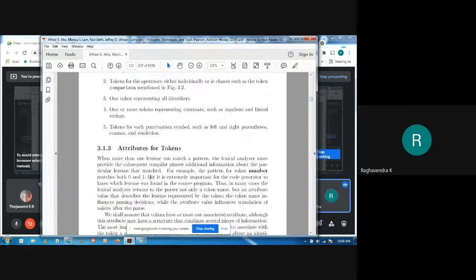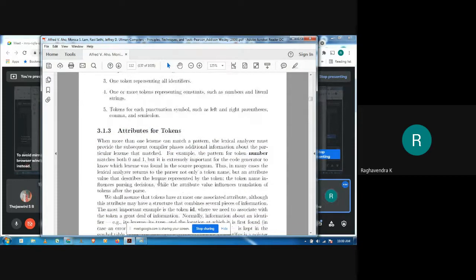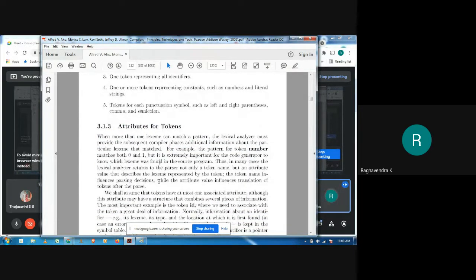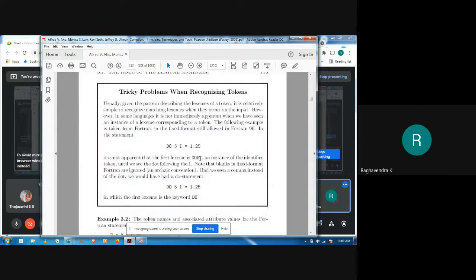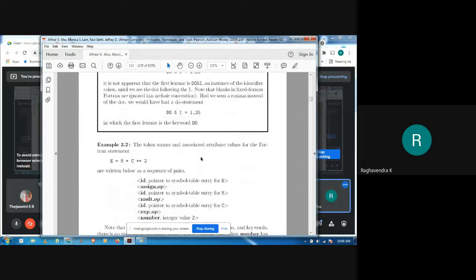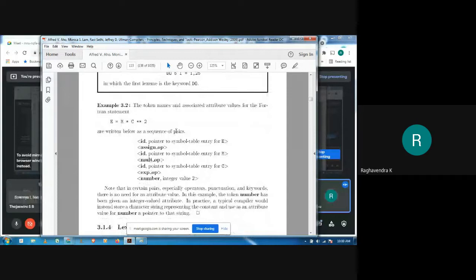Now when it comes to attributes for tokens, as I mentioned, every token should have some attribute. So what are those attributes going to be? As I said, for a number that matches both 0 and 1, it will be like any number, and the value is going to be the same. I think I'll show you some example. For example, check this out. We have a statement E is equal to mc square.